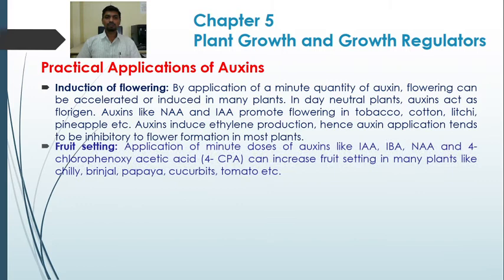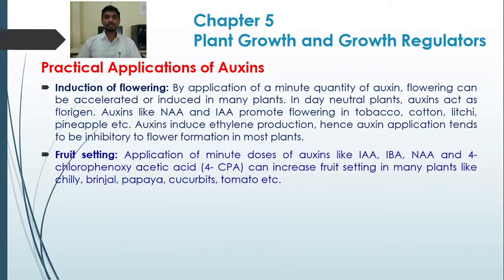Next application, fruit setting. Application of minute doses of auxins like IAA, IBA, NAA and 4-chlorophenoxyacetic acid can increase fruit setting in many plants like chili, brinjal, papaya, cucurbits, tomato, etc. So, to increase fruit setting, minute doses of auxins are used in vegetables and fruits such as chili, brinjal, cucurbits, tomato and papaya.